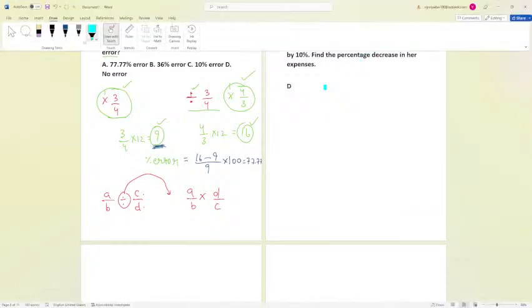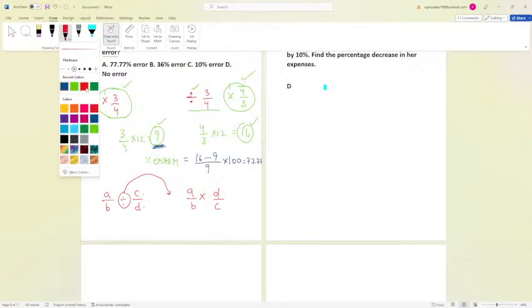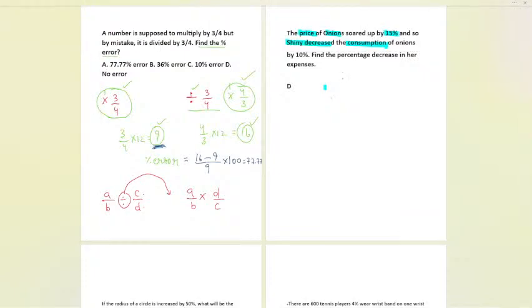So let us now see how we are going to proceed in the solution of this question. The price of onion soared by 15%. Can I take the original price as, let us take over here, P rupees per kg. We have taken the original price. Now the consumption might be 1 kg, 2 kg, 3 kg, like that. I'm going to take it as C kg.